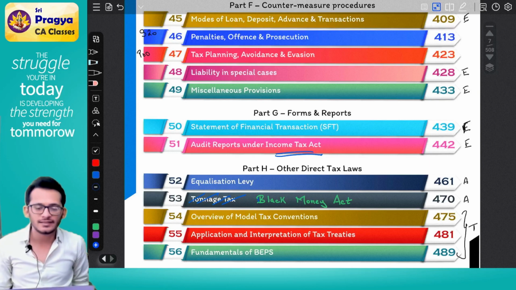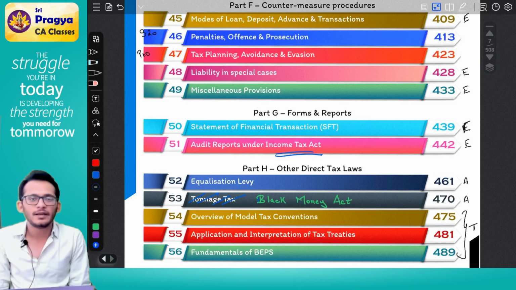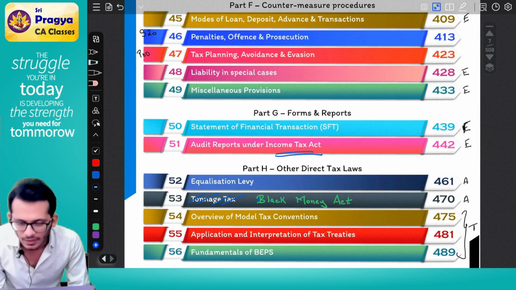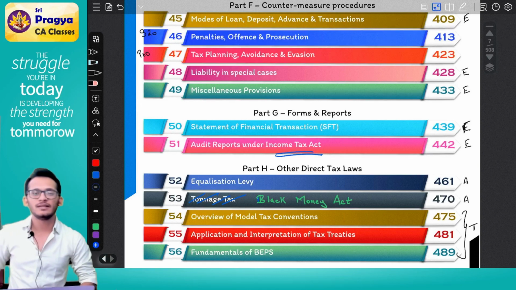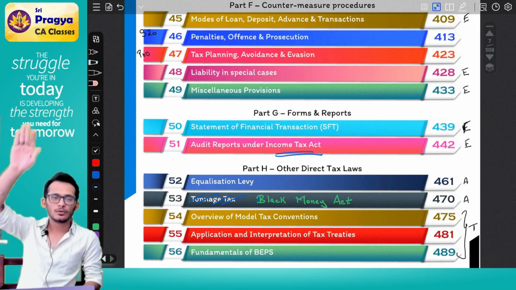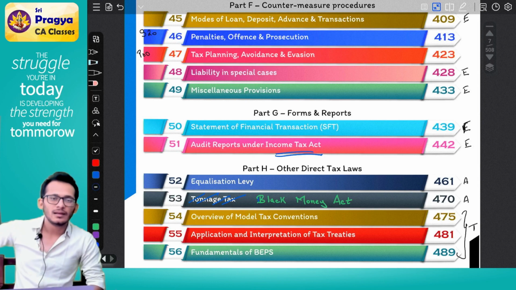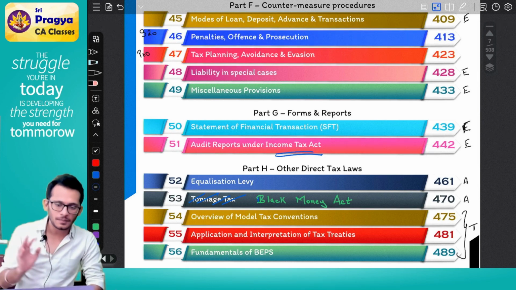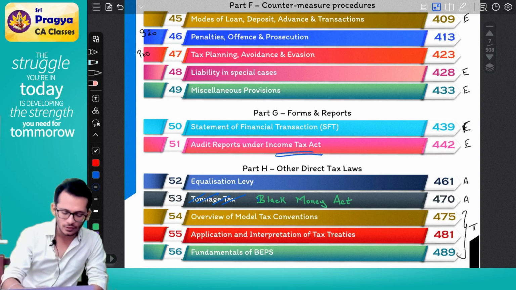So part F, part G and part H will be a running marathon. We will not elaborate on this so much because there is not much to understand. We will definitely discuss every single chapter in detail, but from an exam perspective, they are not very significant. I have distributed my notes in such a way that I can tell you which is significant to read for the exam and which is something to pass through. I'm not saying ignore the chapter, but something to definitely pass through. Yes, this is what the whole format is.